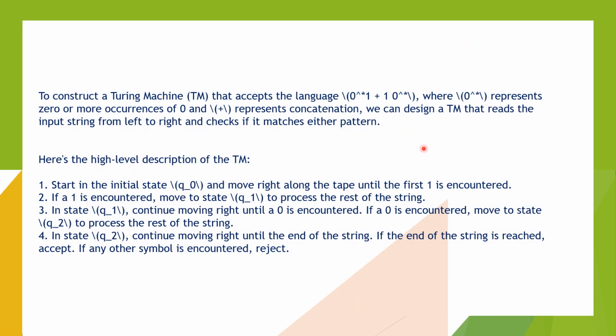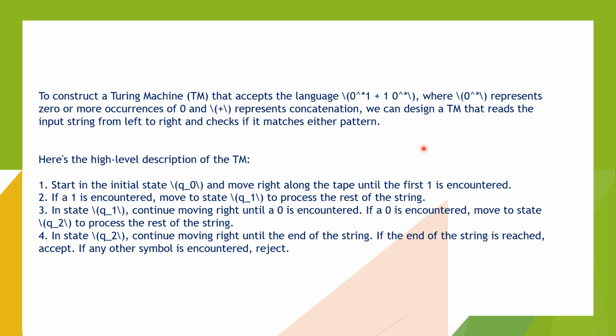To construct a Turing machine that accepts the language 0* 1+ 0*, where 0* represents 0 or more occurrences of 0 and concatenation, we can design a Turing machine that reads the input string from left to right and checks if it matches either pattern. Here is the high level description of the Turing machine.